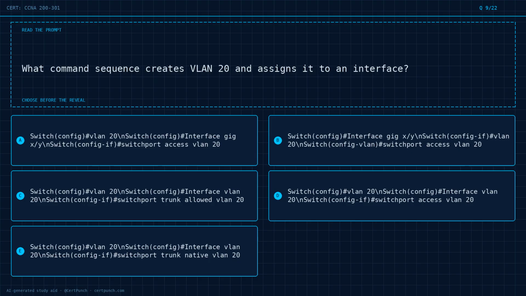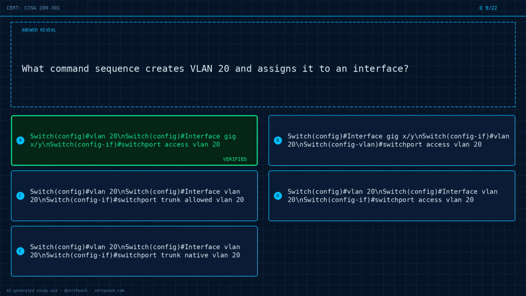Question 9 of 22. What command sequence creates VLAN 20 and assigns it to an interface? Option A, the command shown on screen. Option B, the command shown on screen. Option C, the command shown on screen. Option D, the command shown on screen. Option E, the command shown on screen. Choose the best answer before the reveal. Commit to it now.